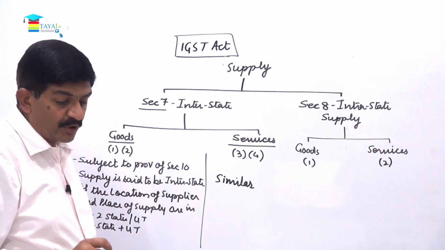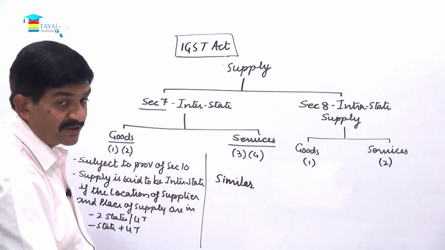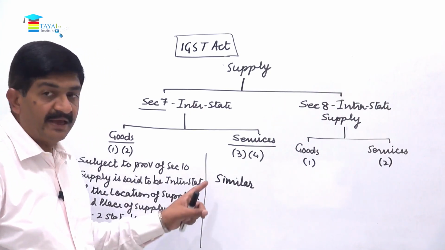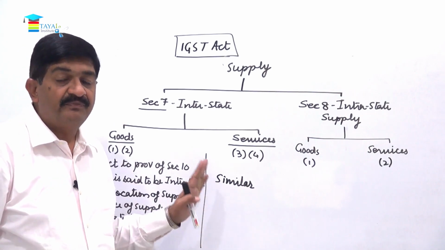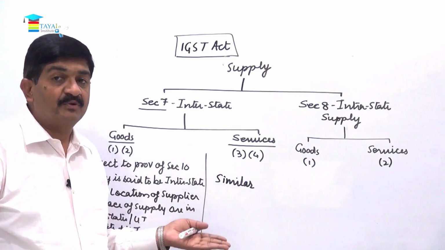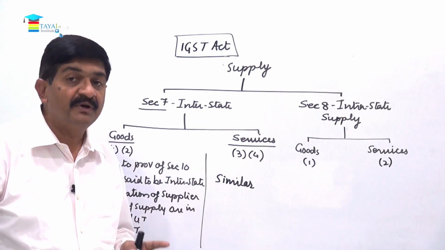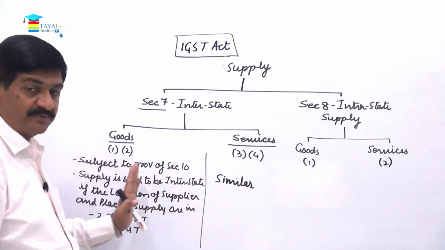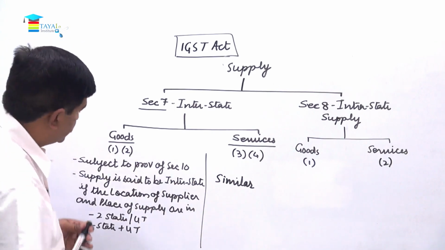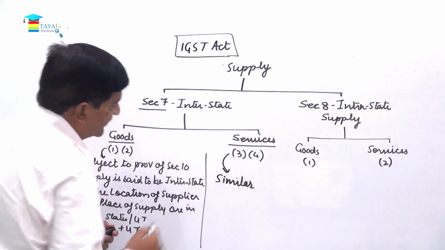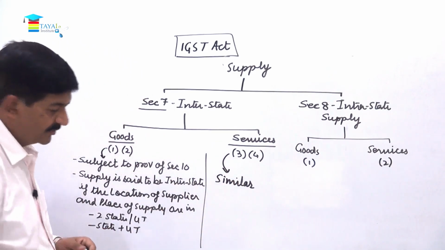And in relation to services, whenever the service provider is outside India and services are received in India, that will be considered as the import of service. So let us take note of this. Okay, so friends, this is specifically subsection 1 and this is specifically subsection 3, right?